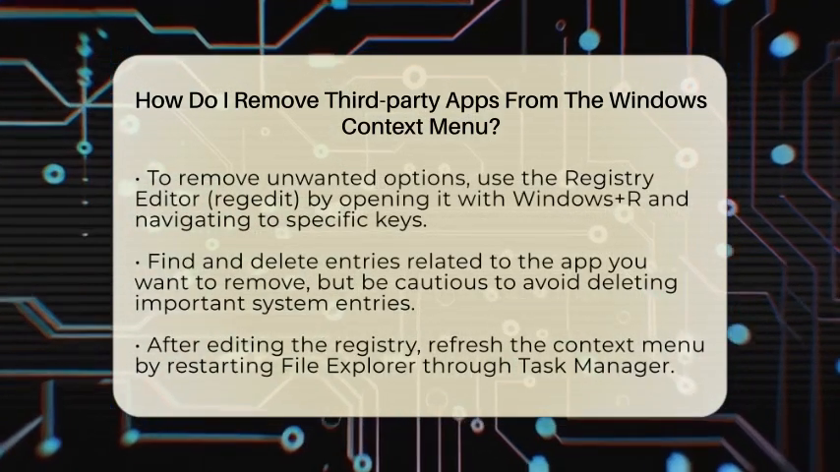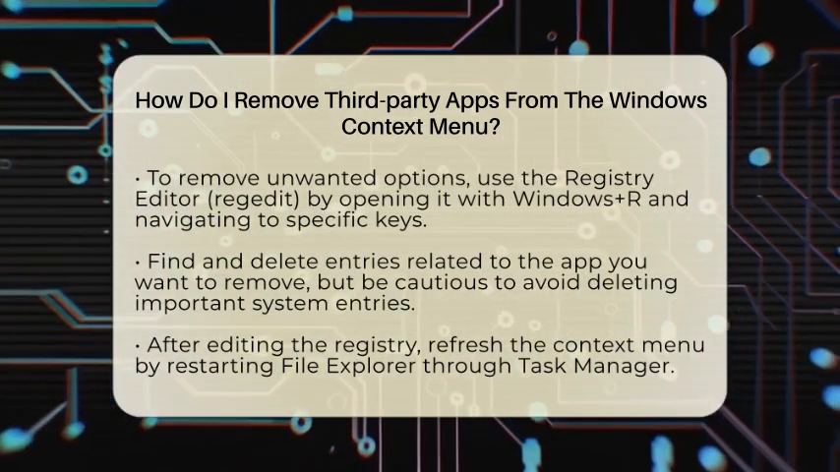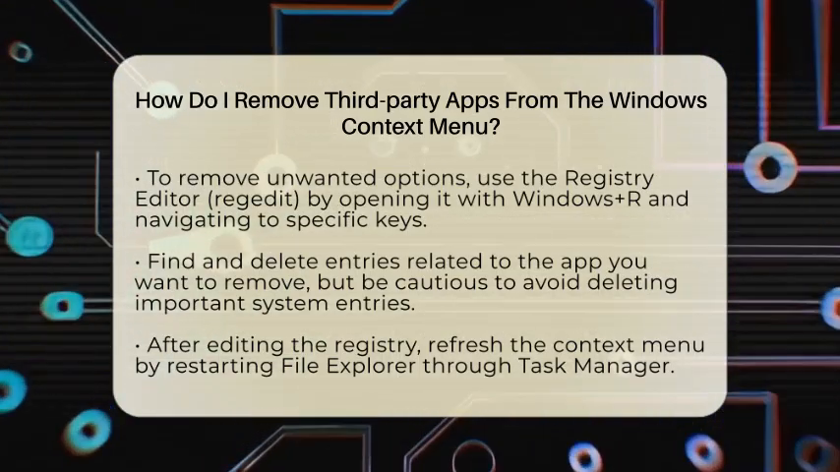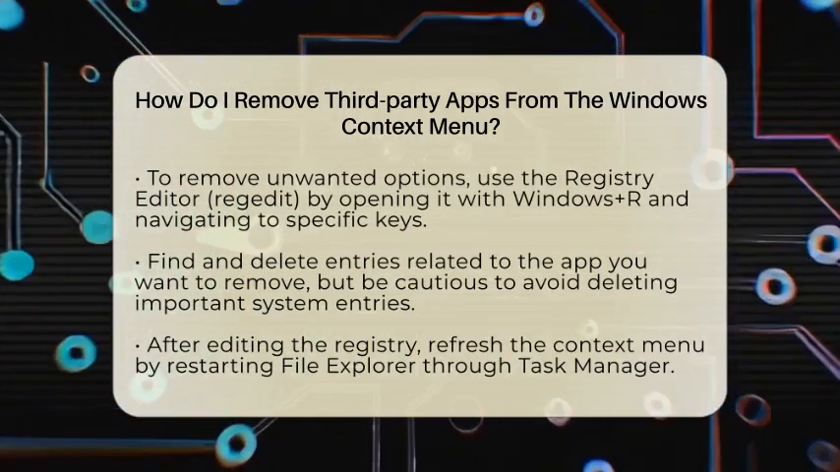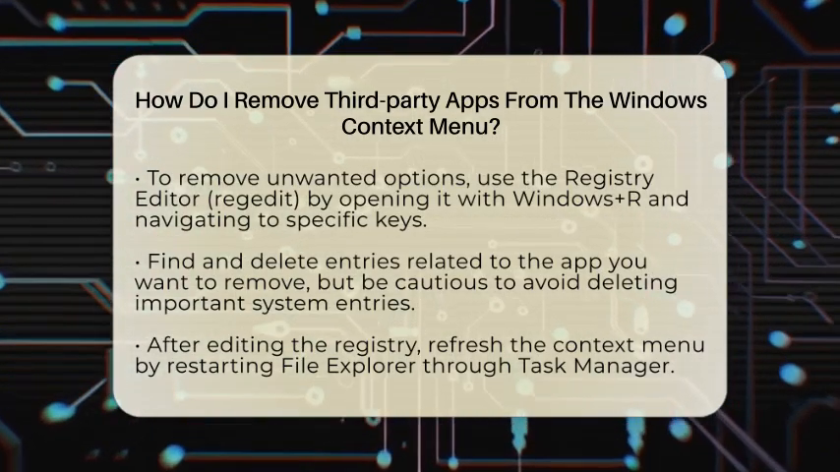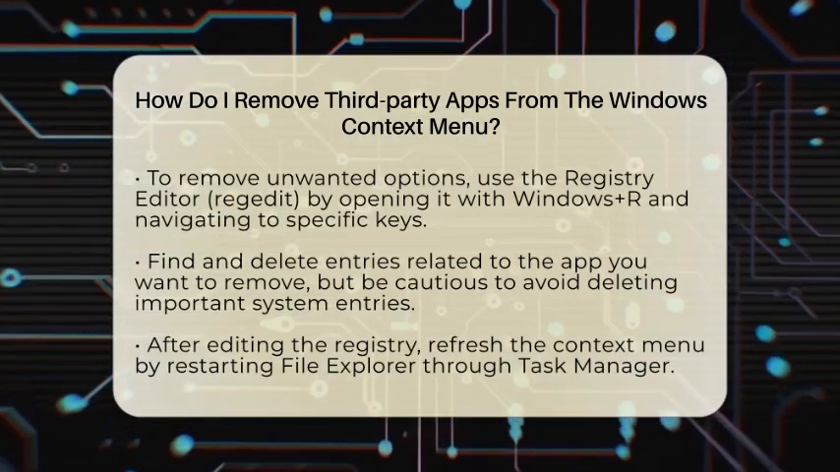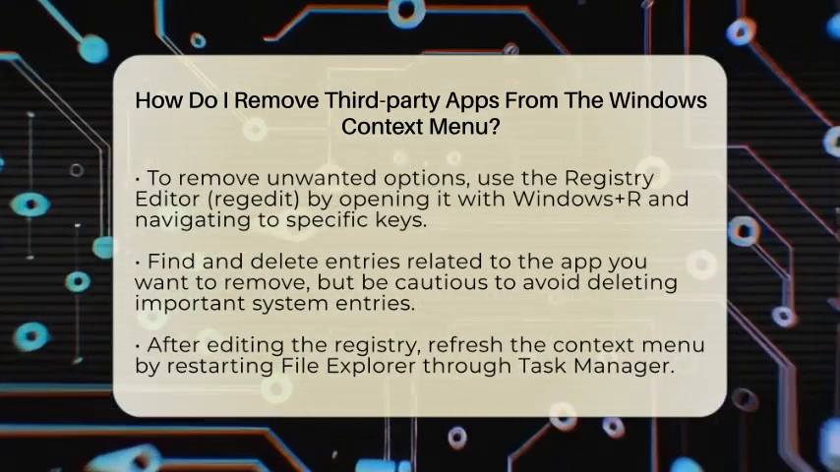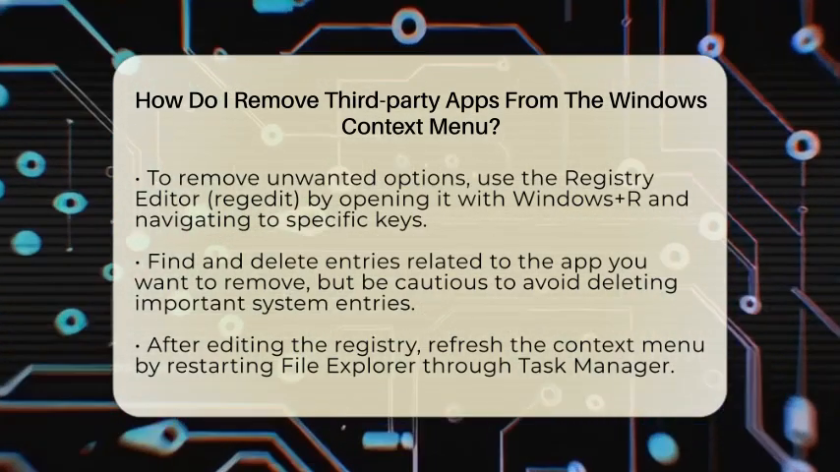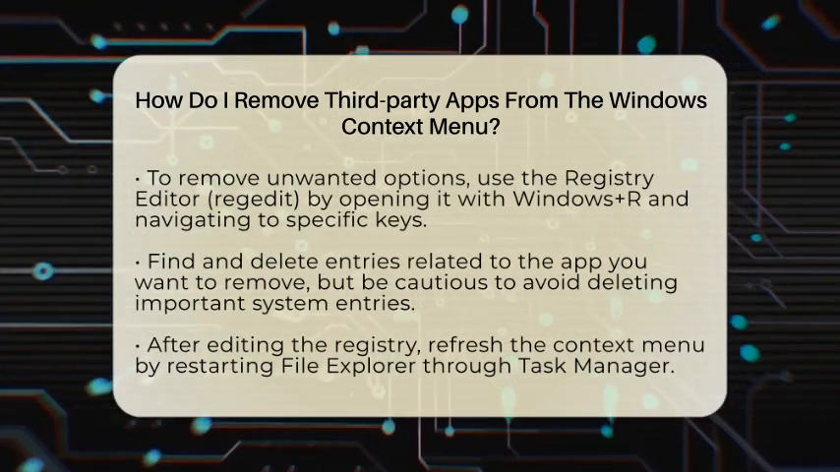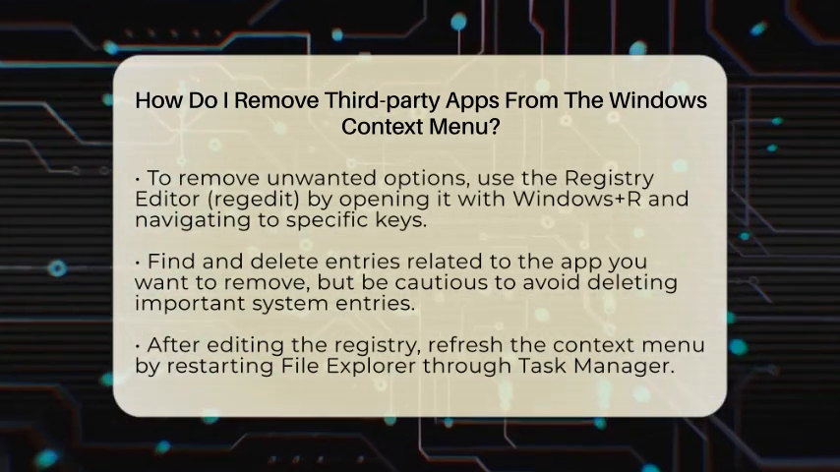To remove unwanted options, the safest way is to use the Registry Editor. You can open it by pressing the Windows key and the letter R at the same time, then typing regedit and hitting Enter. Once it opens, you want to navigate to the keys I mentioned earlier. Look for subkeys that have names or descriptions related to the app you want to remove. These might include the app's name or its developer. When you find the right one, right-click on it and choose Delete. Be careful to only delete entries you are sure about, because removing the wrong ones can cause issues.